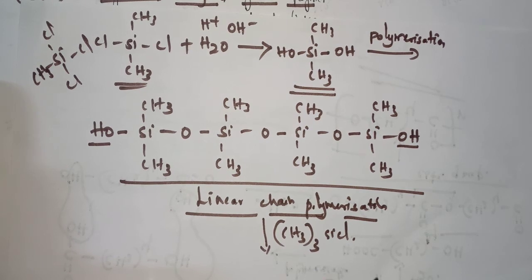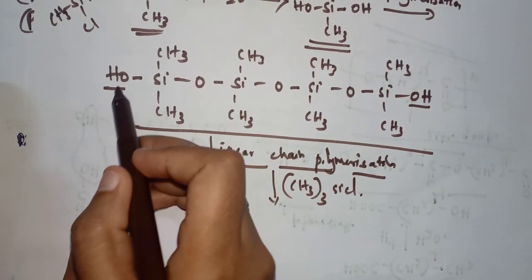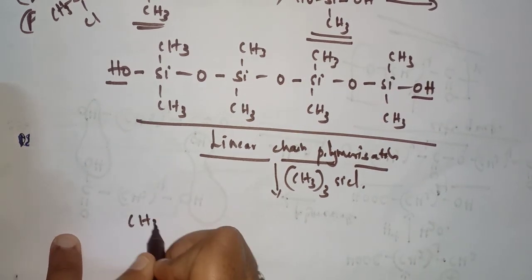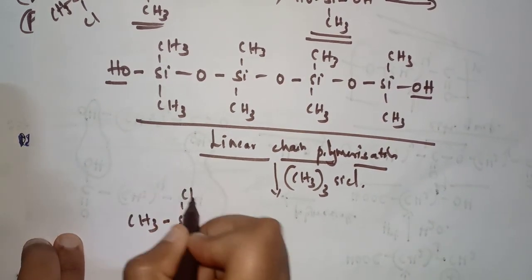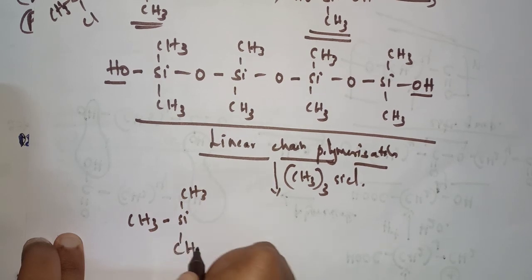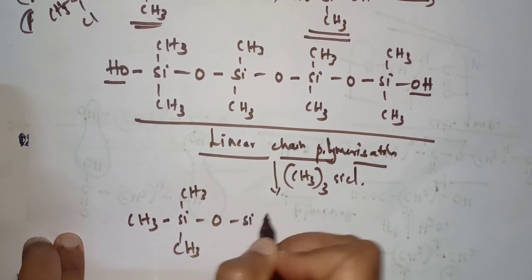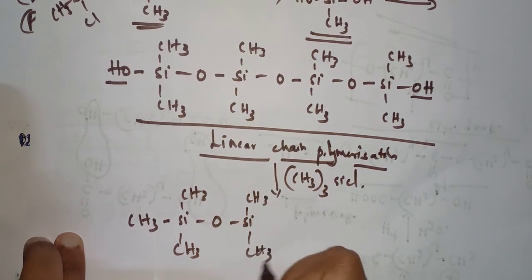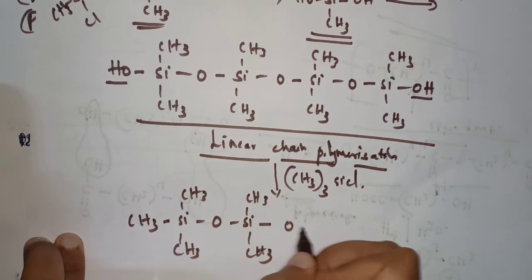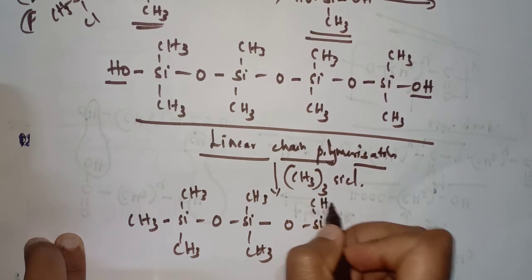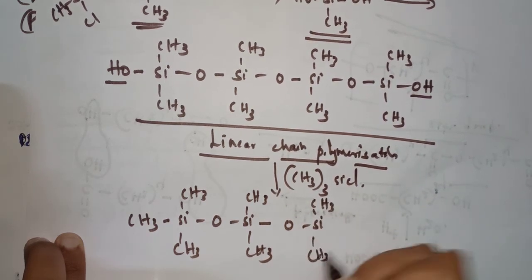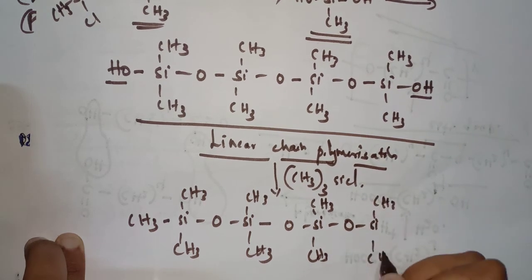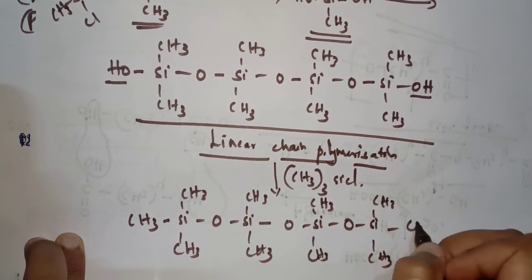So when we add this one, this OH is replaced by CH3. So I will write it here, that is CH3, Si(CH3)2, O, Si(CH3)2, everything is the same. In the place of OH we have to write CH3: Si(CH3)2, O, Si(CH3)2, and here is CH3.